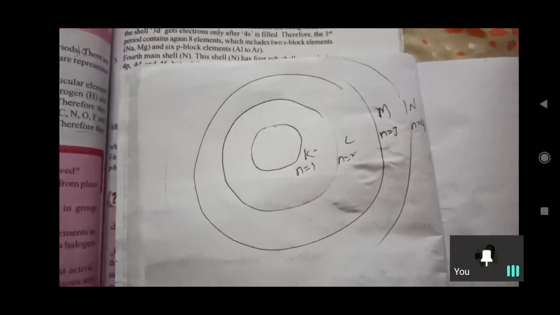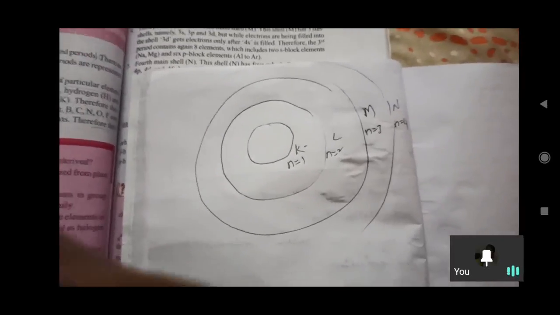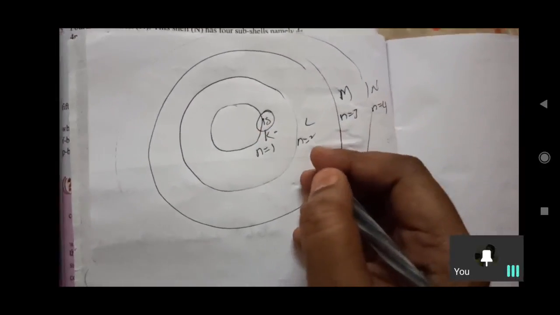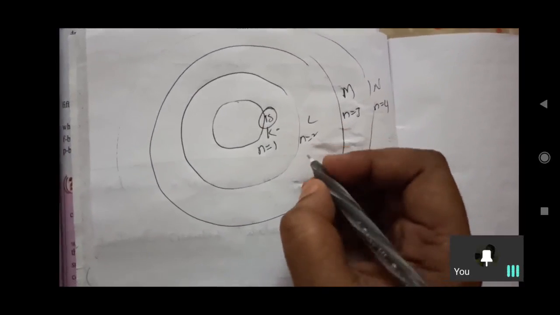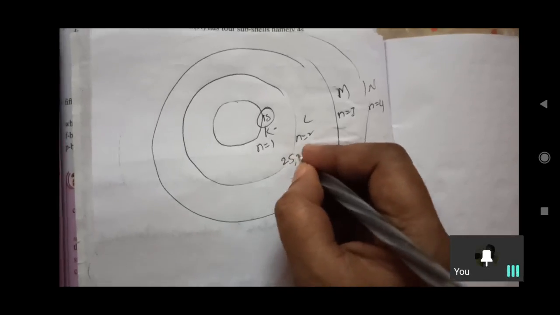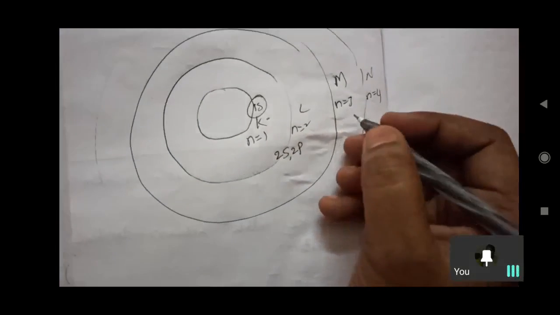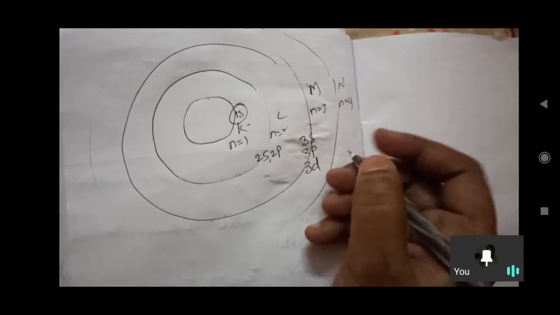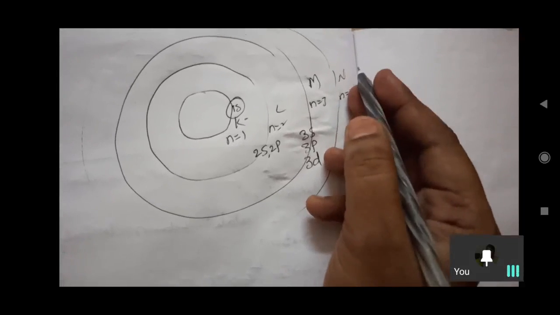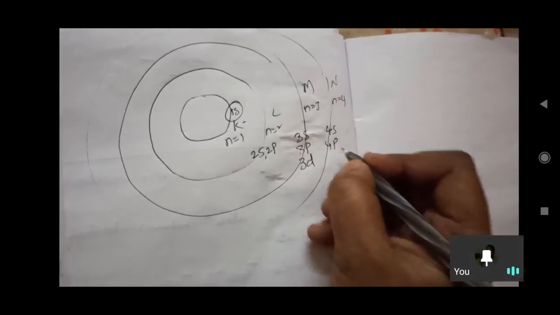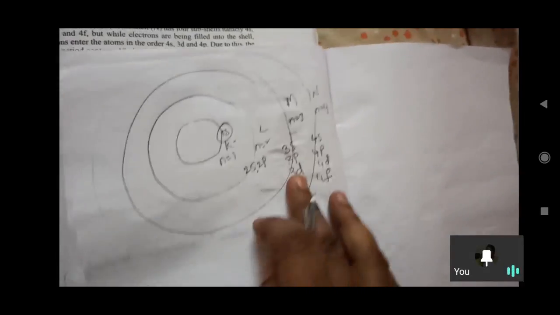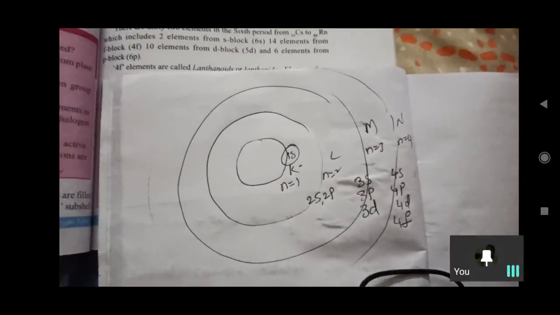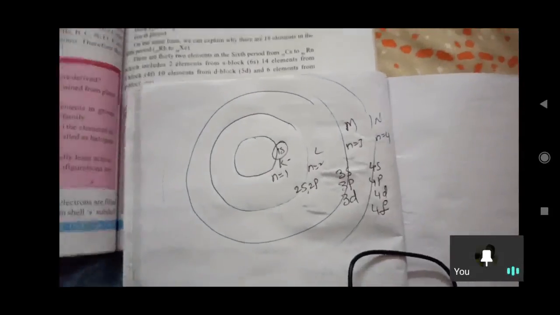The first main shell K contains only one subshell, that is 1s. Coming to n equals 2, the L shell, here we have 2s and 2p. Coming to M, n equals 3, here we have 3s, 3p, 3d. And for n equals 4, the N main shell, here 4s, 4p, 4d, 4f we have. So in that manner subshells are there, and according to that periods are divided and the elements are grouped.